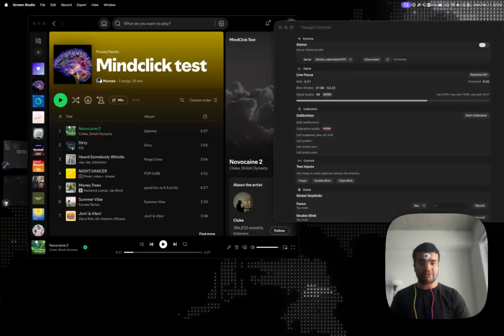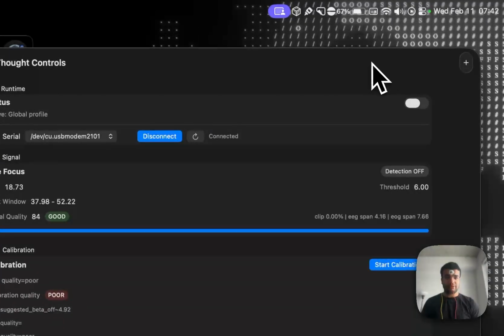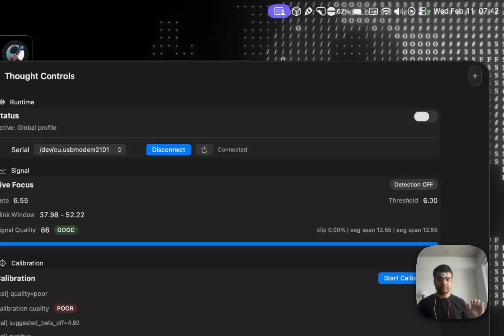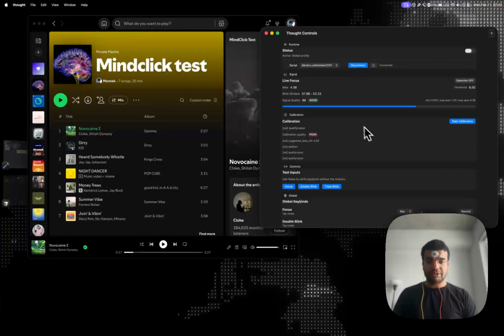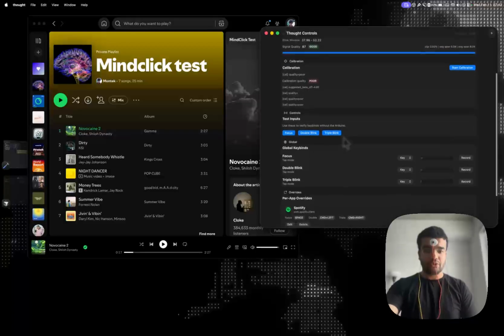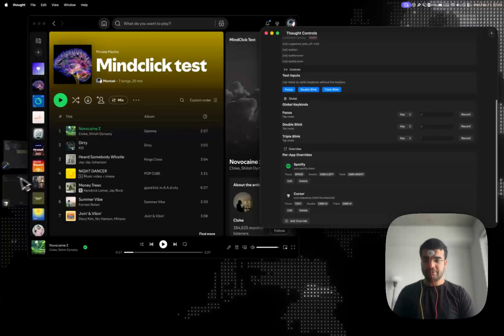As you see my screen, I made a small Mac app which I have connected. It's currently switched off. Everything is in Arduino. It's connected, and I did the calibration, which is giving me a bit of ambiguity, but I can still show you the demo. I've connected apps like Spotify and Cursor here.